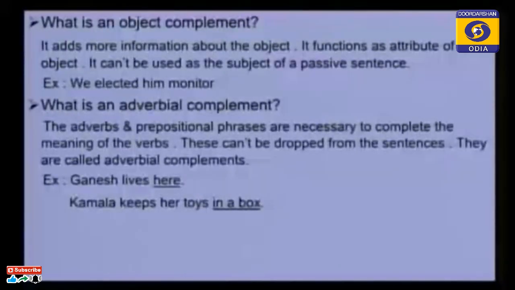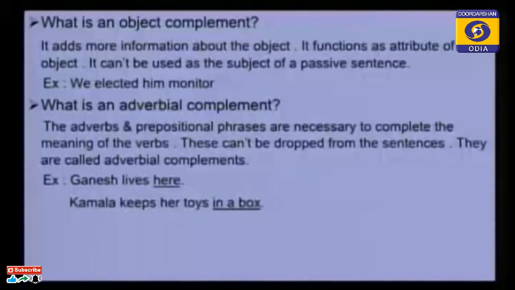Kamala keeps what? Her toys. This is the object. And "in a box" is essential to complete this sentence. So here "in a box" is called an adverbial complement.